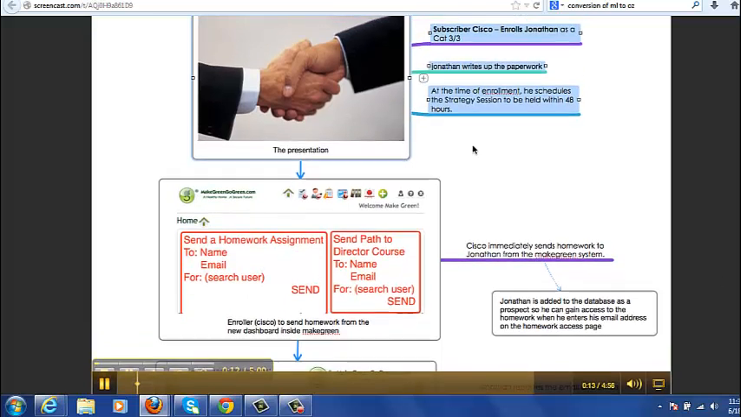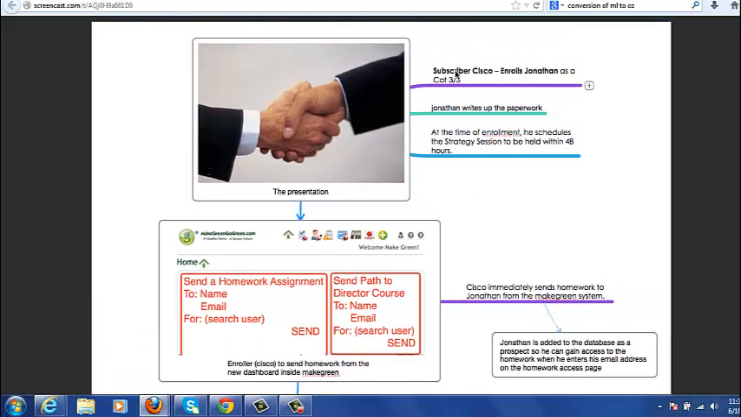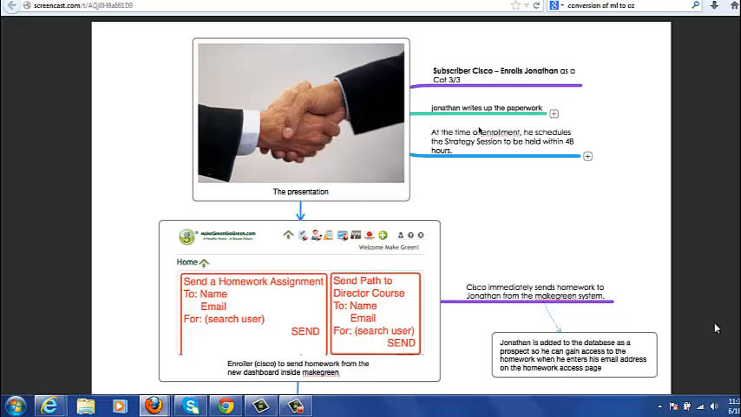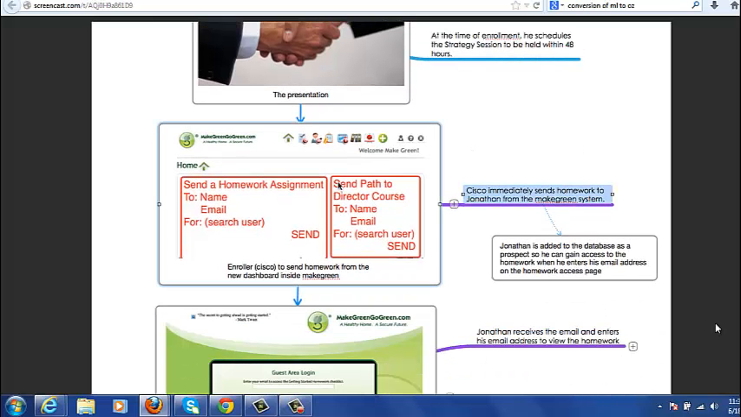So to start off with the presentation, subscriber Cisco enrolls Jonathan as a Category 3. Jonathan writes up his own paperwork. At the time of the enrollment, he schedules the strategy session to be held within 48 hours. So Cisco is scheduling a strategy session with Jonathan. Okay, then Cisco immediately